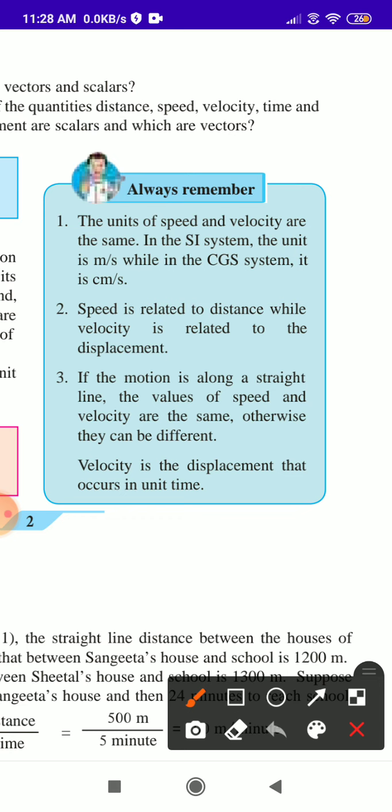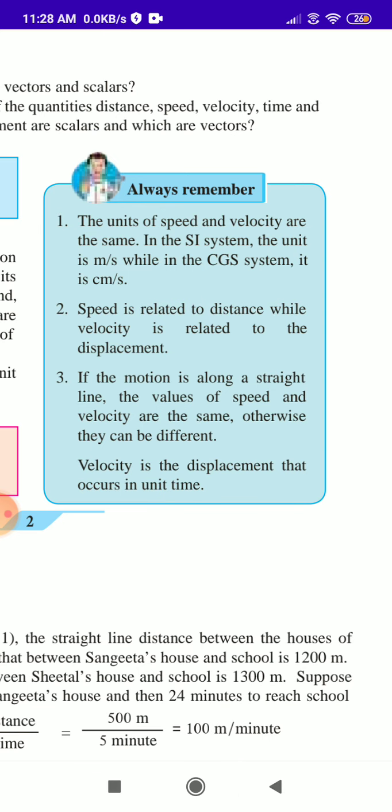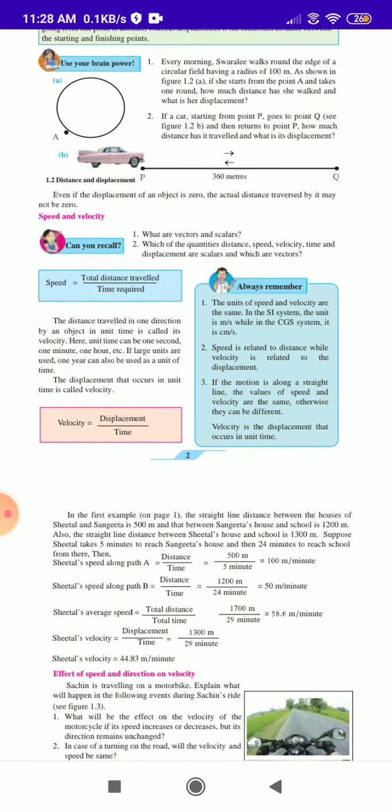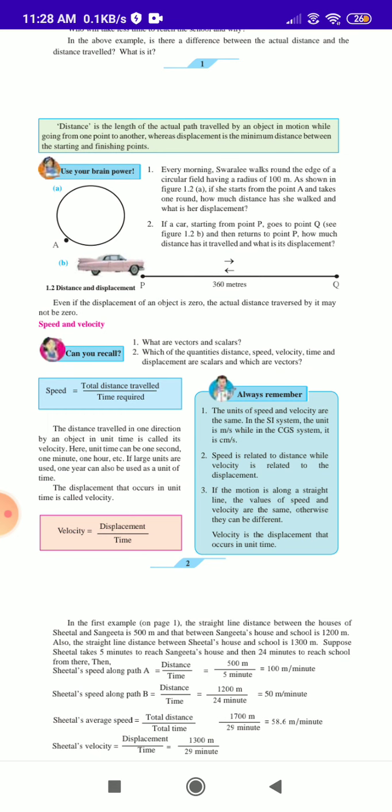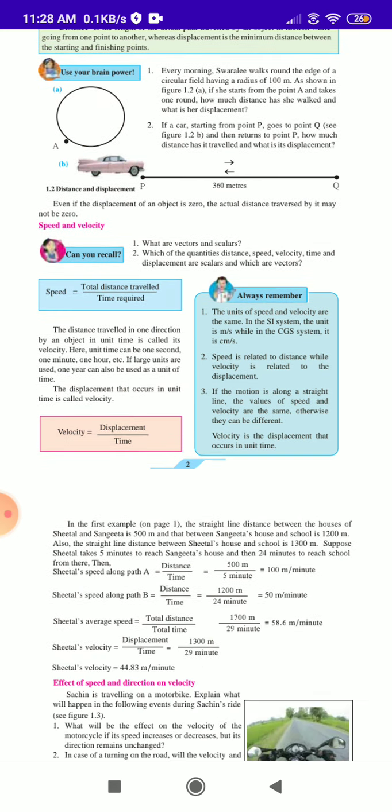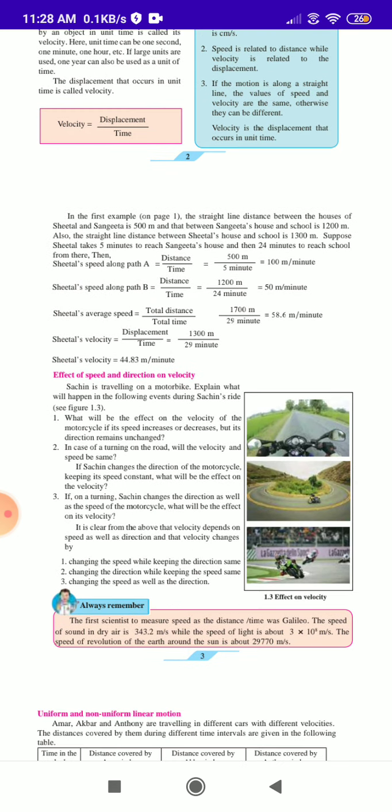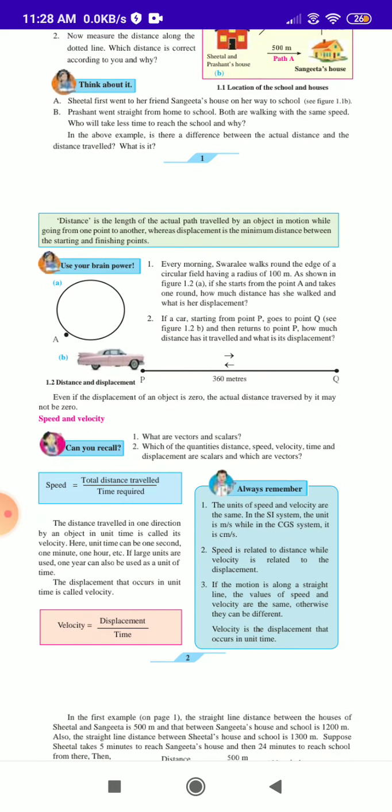Okay, the next line is downside. Velocity is the displacement that occurs in the unit time. Oh, sorry. Do we complete here only, or on the next page? Here only, because we will read some more so that we understand what we are teaching.